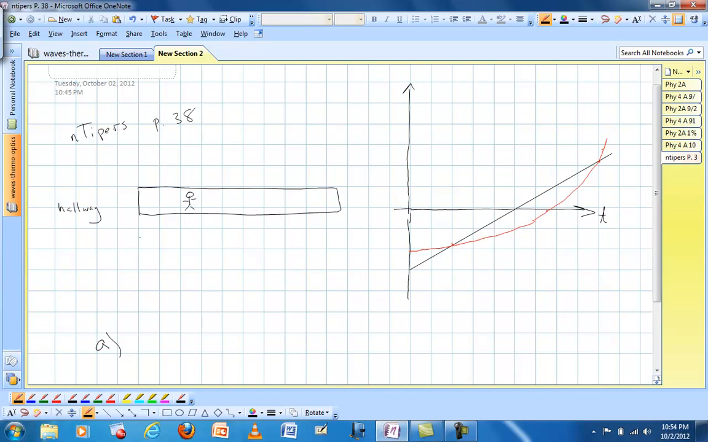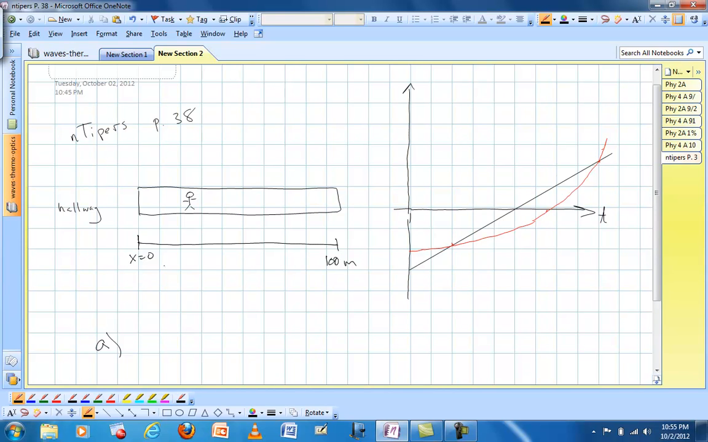One logical place might be to put the origin at one end of the hallway, and let's pretend the hallway is 100 meters. We would have a number line, or a position line, that looks something like this, and we can figure out the person's position at any time. But if we look at our drawing here, we start on the negative side of our position versus time graph and end up on the positive side.